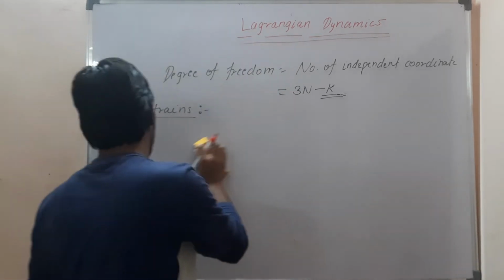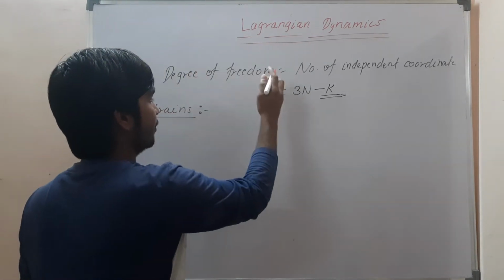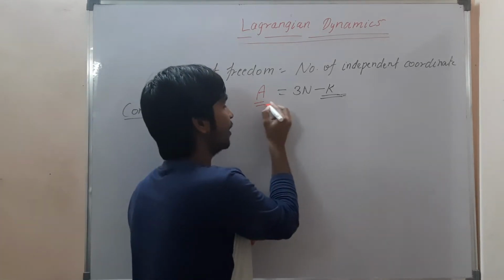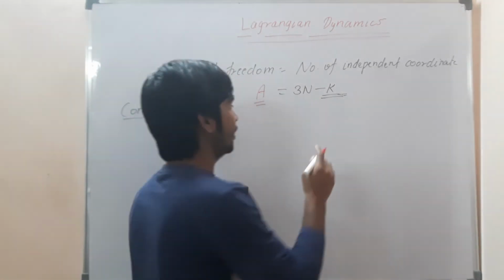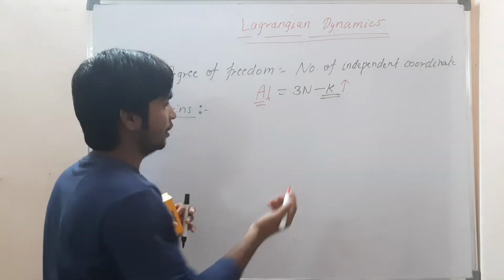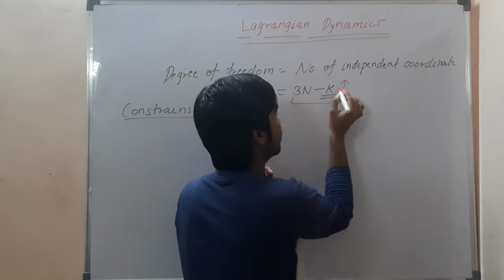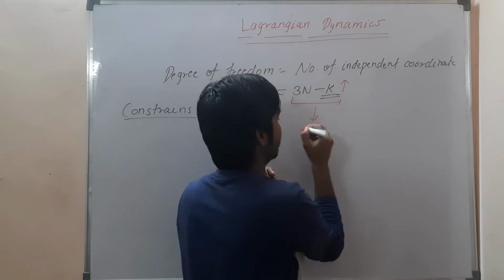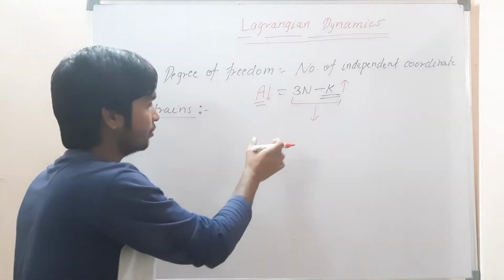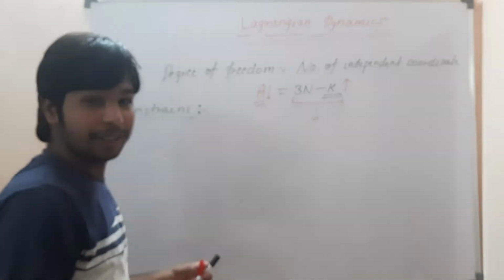compared to humans. So if we see here the degree of freedom, let me consider it is A. So A is equal to 3 minus k. If we see, the degree of freedom and constraints are both related. If the number of constraints is increased, then the degree of freedom will automatically decrease. So if k increases, then 3 minus k, the overall value will decrease. So A will not increase.